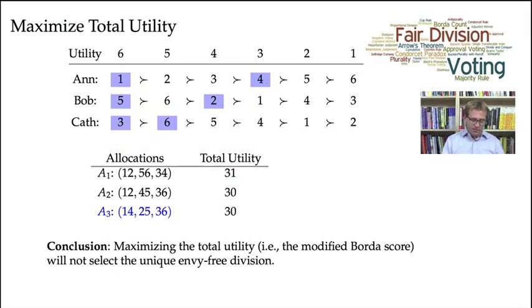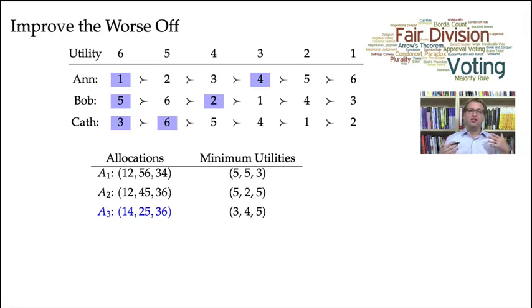But there's another measure of social utility that we can use, and that's the Rawlsian or Maximin measure. So what we're going to do is look, for each allocation, at the minimal utility received by each individual.